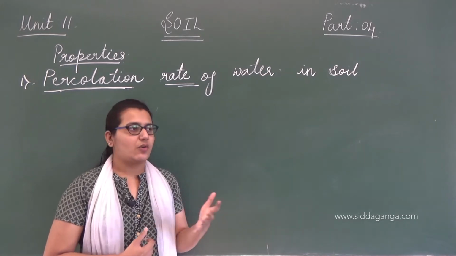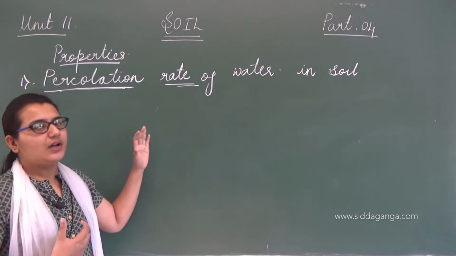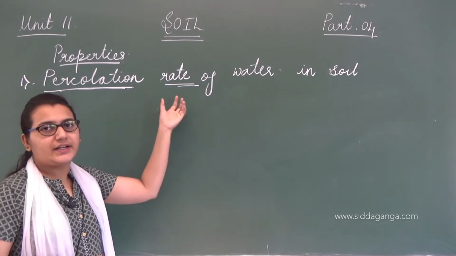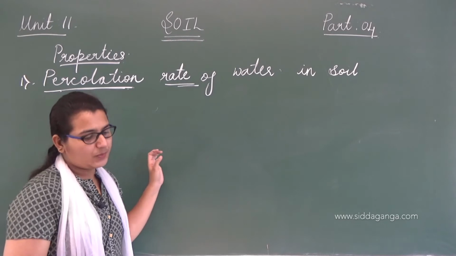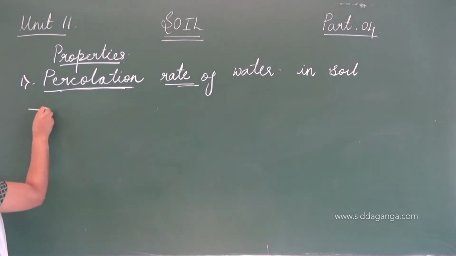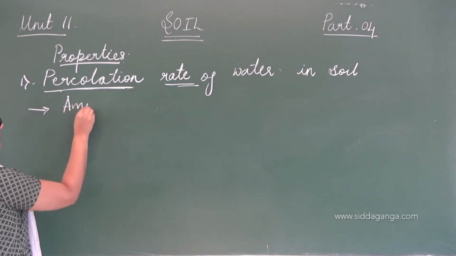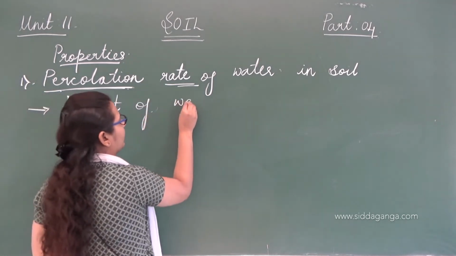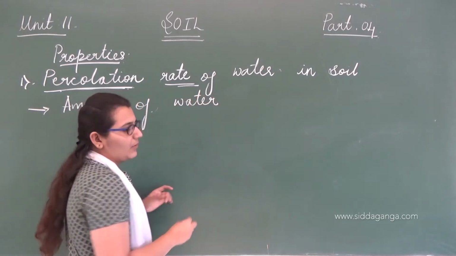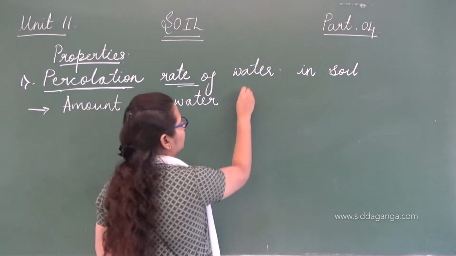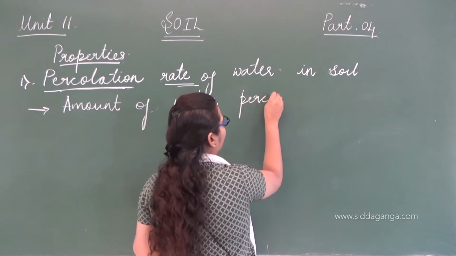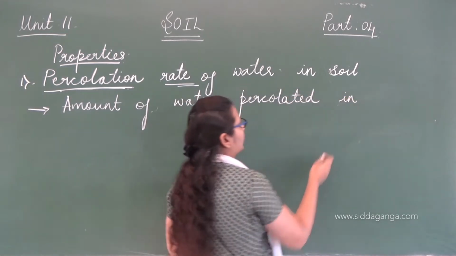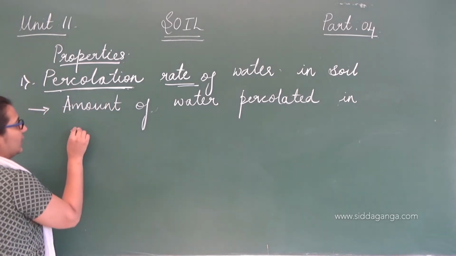As the water flows, that process is percolation. Now, percolation rate means the amount of water percolated in unit time.